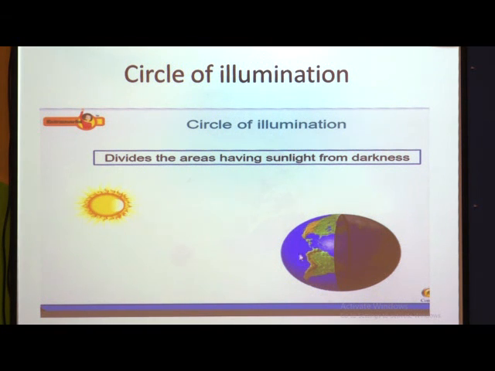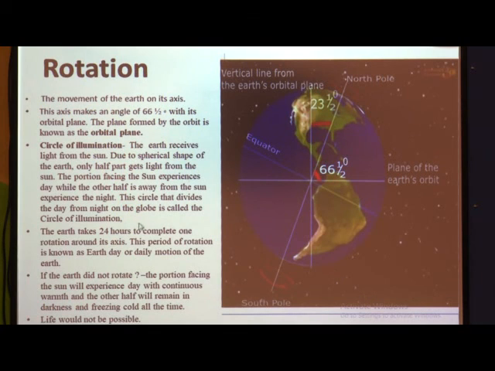This circle that divides the earth into day and night is called the circle of illumination. It divides the area having sunlight from the darkness. So hope you understood what the circle of illumination is.